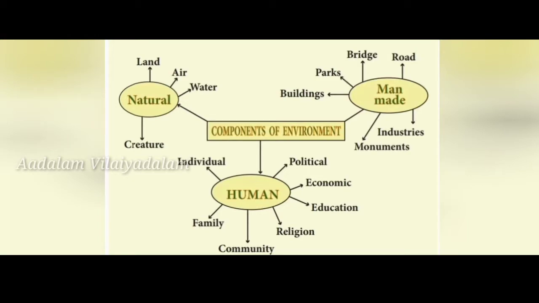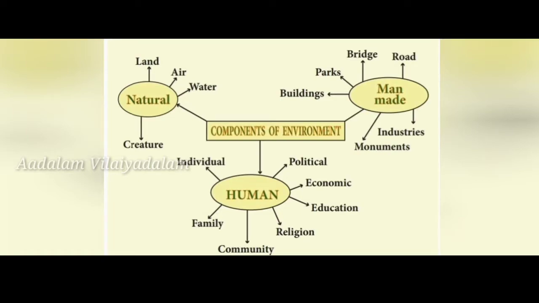Next we'll see about population. The Latin word populus means people. Population is the total number of people living together in a particular place at a given point of time. Demography: in ancient Greek, demos means people and graphis means study of measurement. So demography is a statistical study of human population.